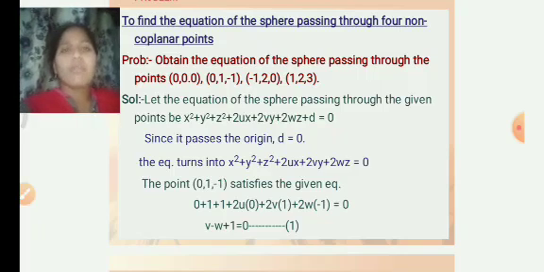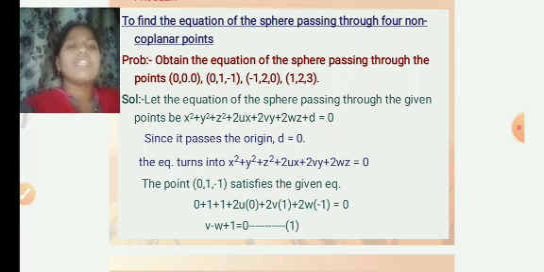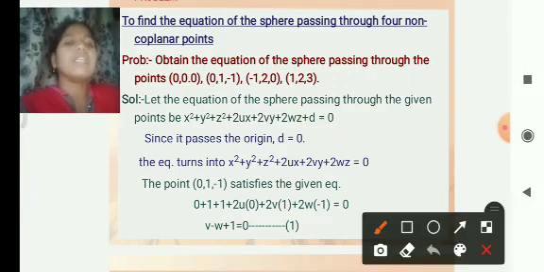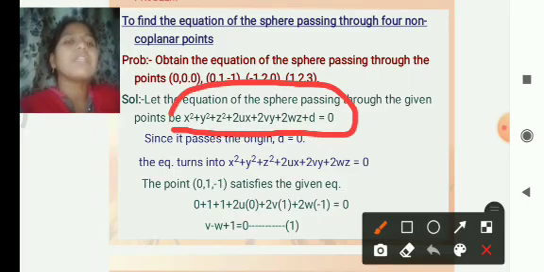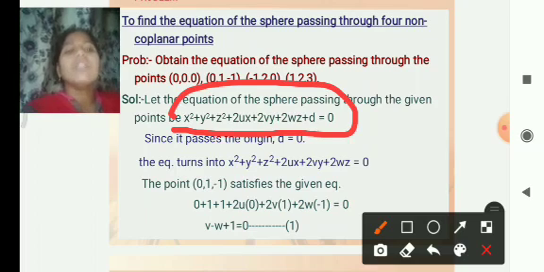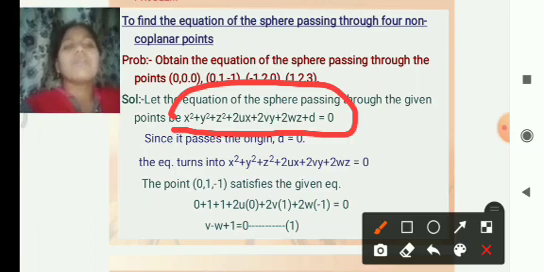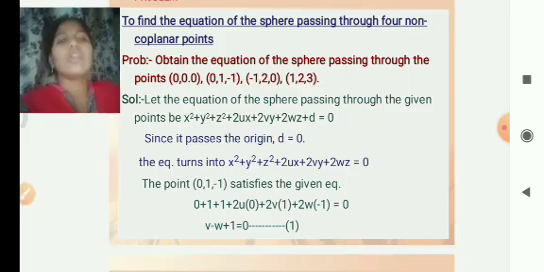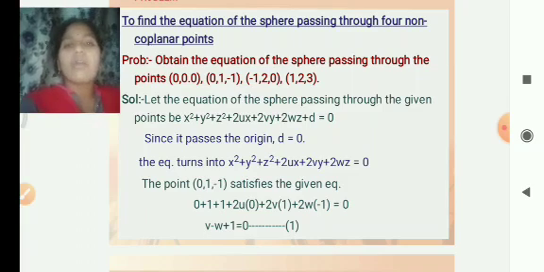Before going to the problem, we have to learn the general equation of the sphere. The general equation of the sphere is x square plus y square plus z square plus 2ux plus 2vy plus 2wz plus d is equal to 0. A point passing through the sphere is substituted in this equation; we get 4 equations, and we solve them to get u, v, w and d.